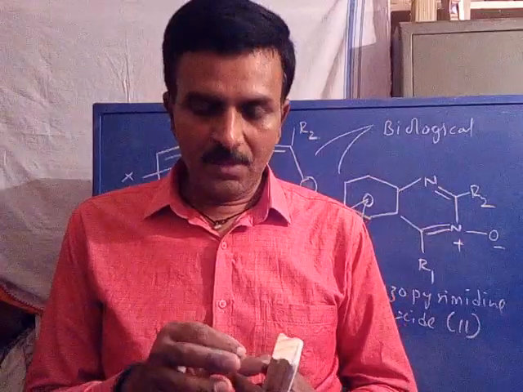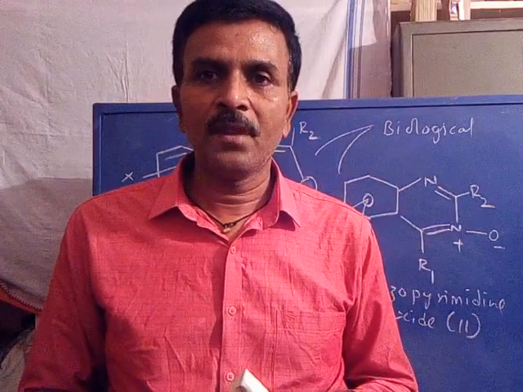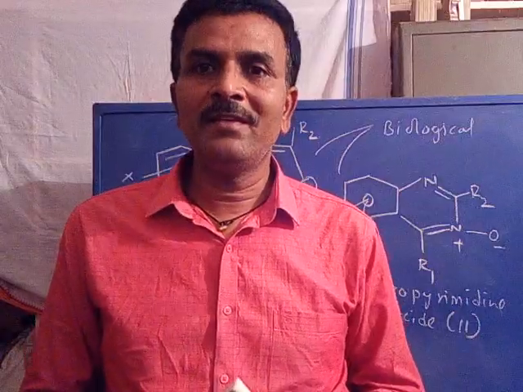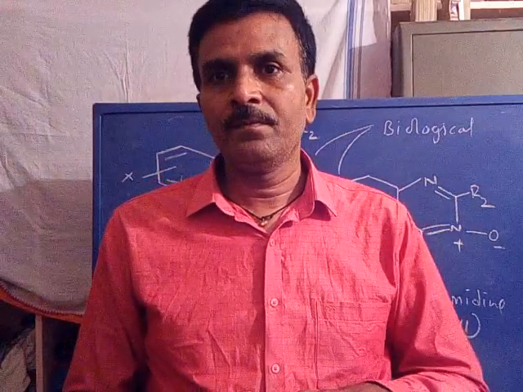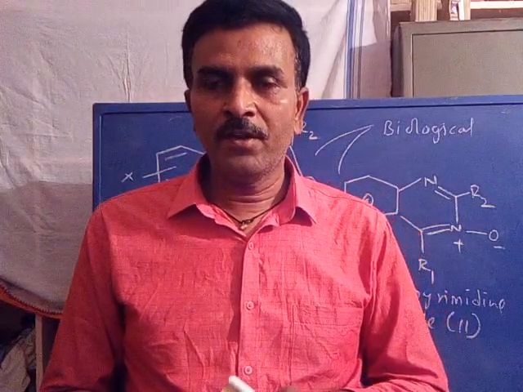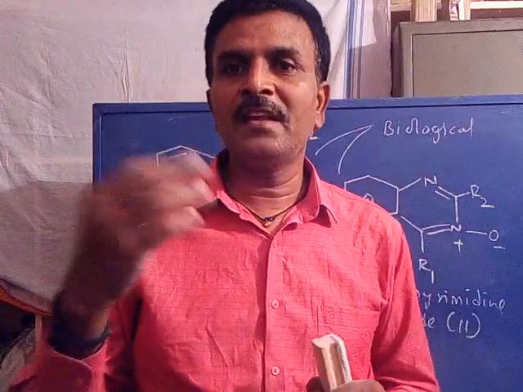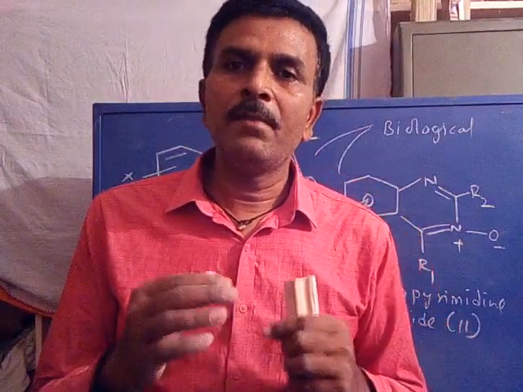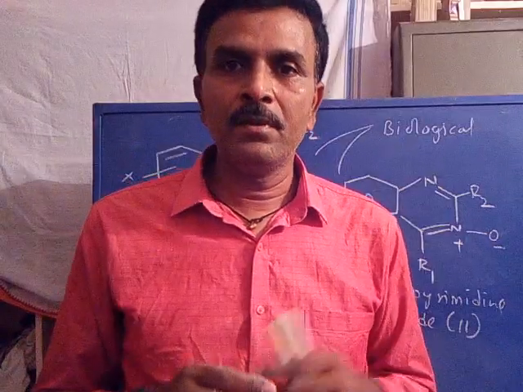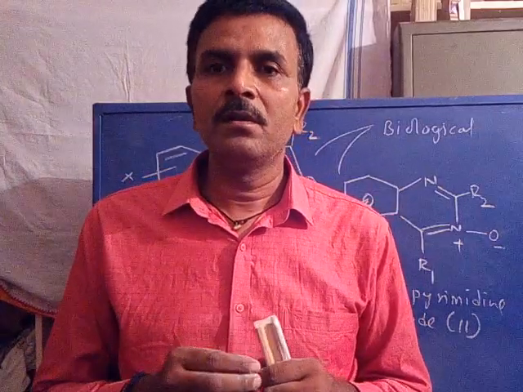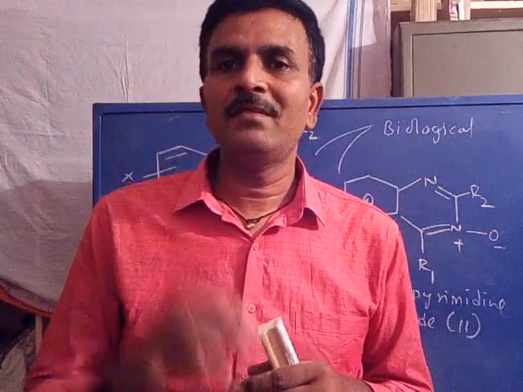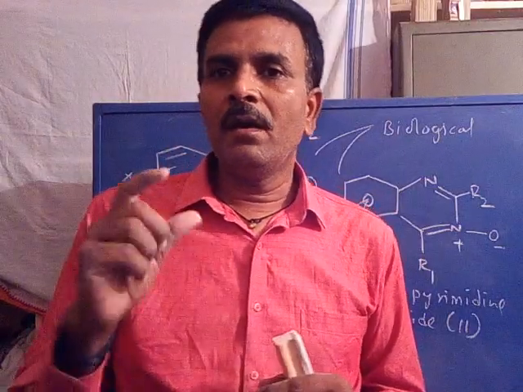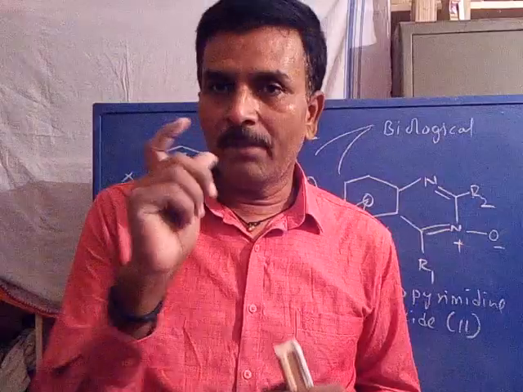And a few years later, at the time of his laboratory cleaning, he observed a vial, a sample vial. Vial means bottle, a sample bottle.